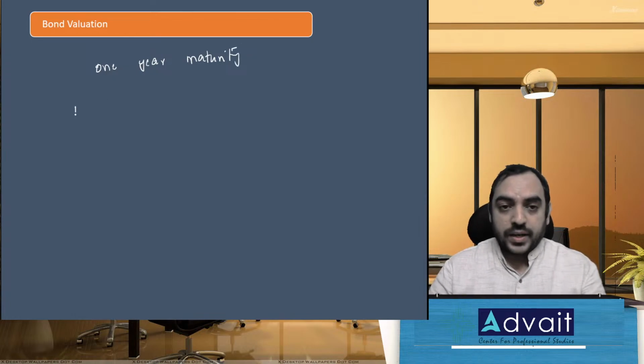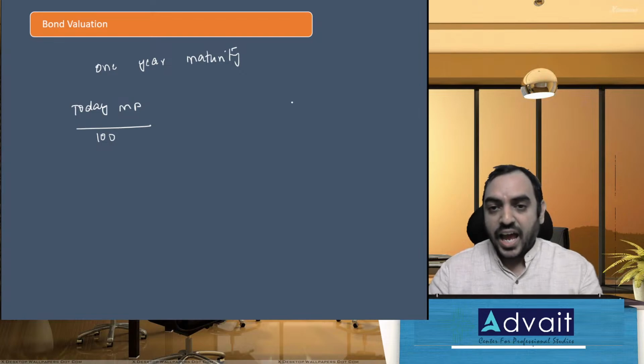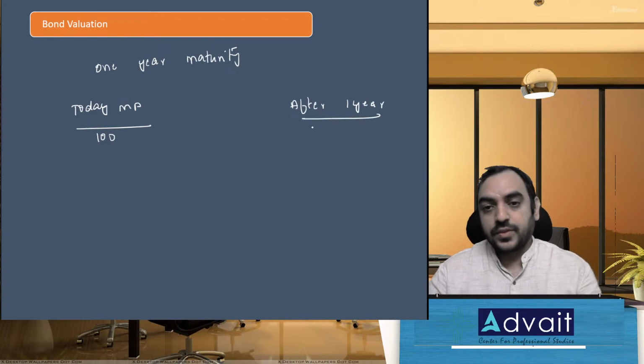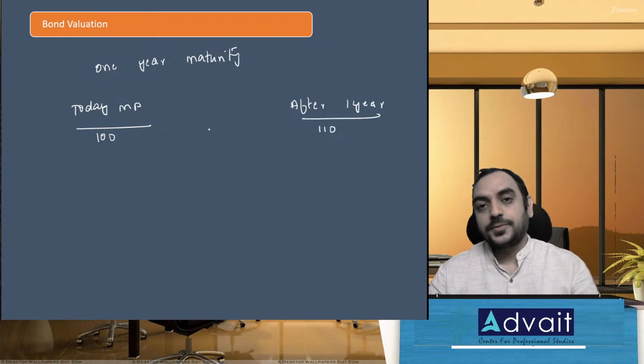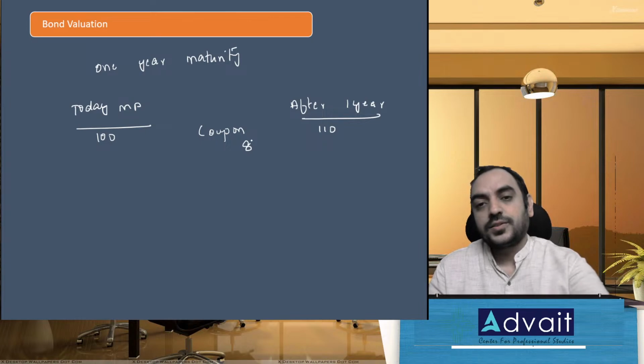So today market price is, let's say, keep it very simple, 100 rupees. And after 1 year, it is redeemable at 110 rupees. And they also pay coupon of 8 rupees.